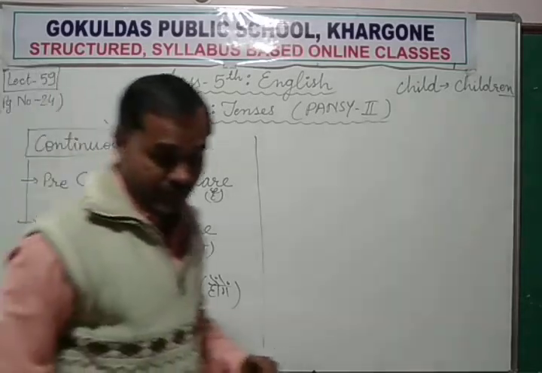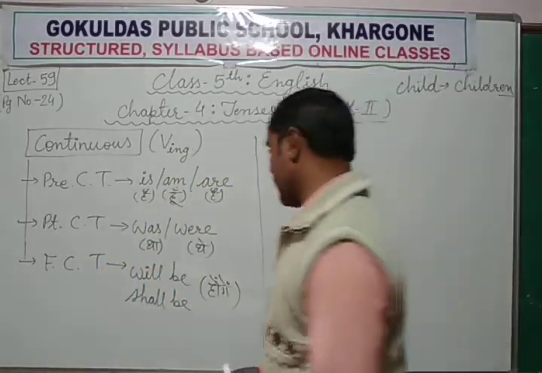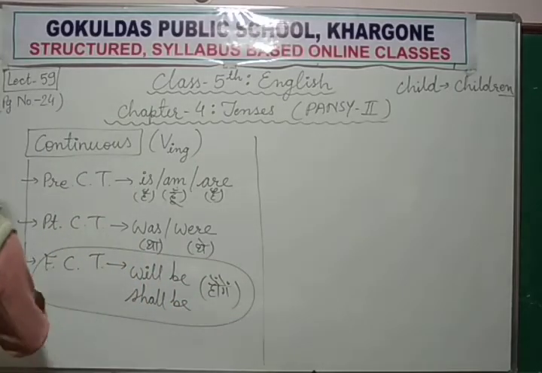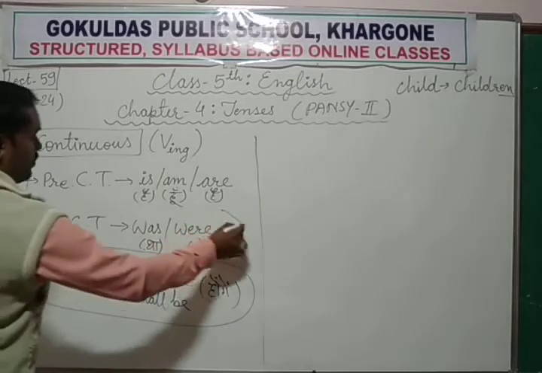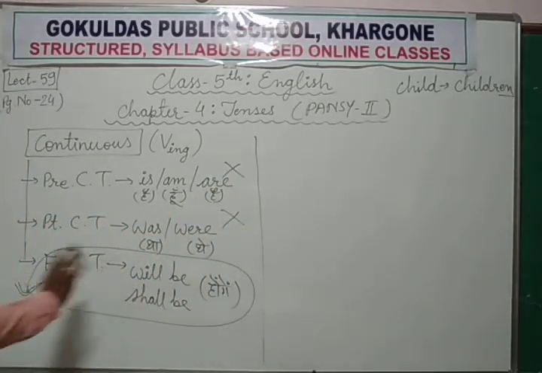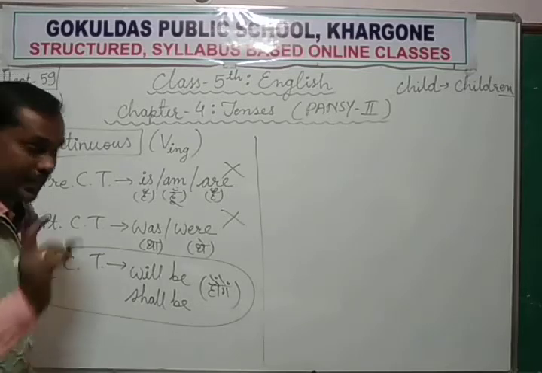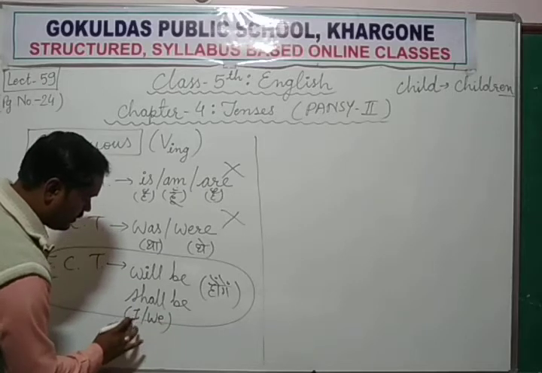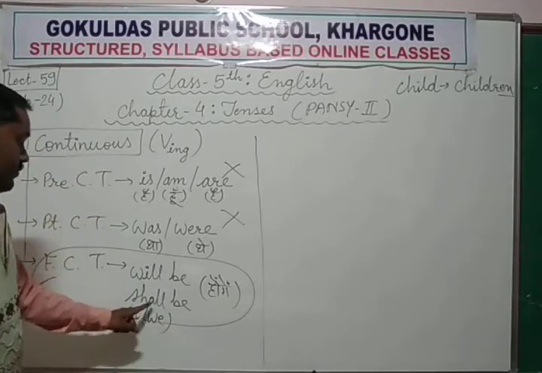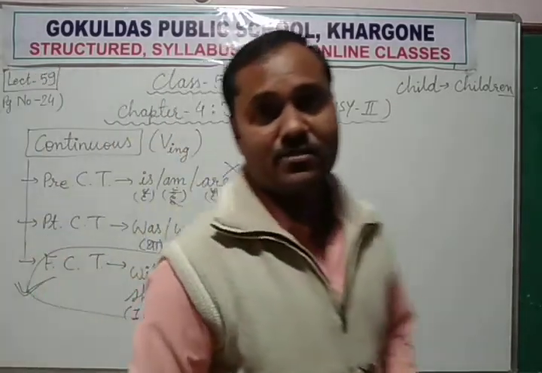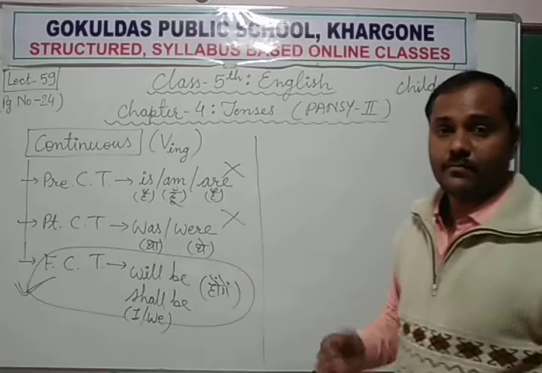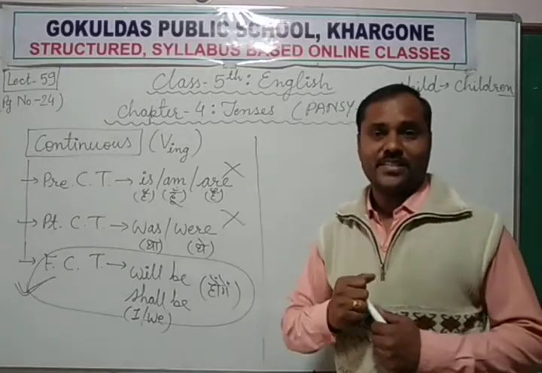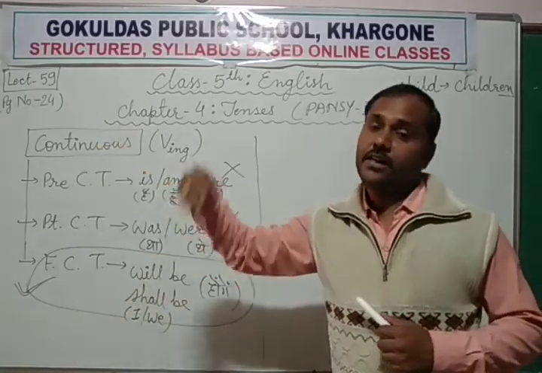Now, out of these three, what is asked here? Future continuous tense. Only this tense is asked. We need to apply this tense. Not this, not this. We have to follow this only. Will be or shall be. And you know, shall is used only with I or we. Except that, I and we use will be. It depends on the subject, first person. I is the first person, we is the first person, you is second person, they, he, she, it, they are third persons.